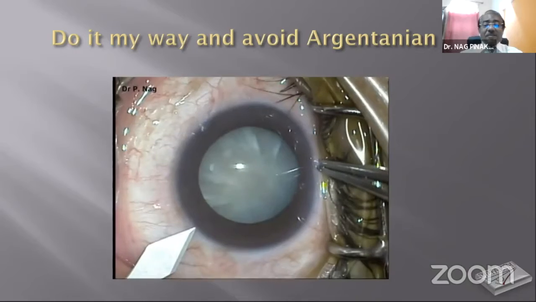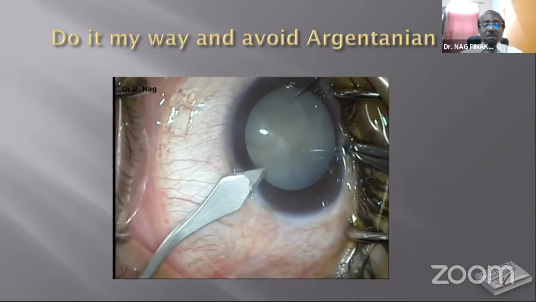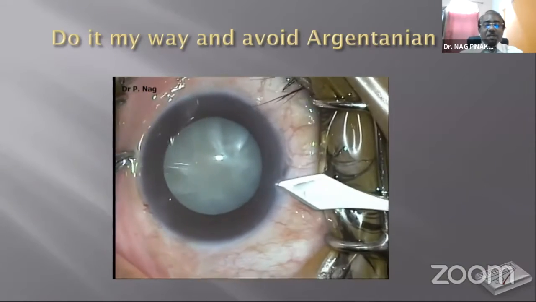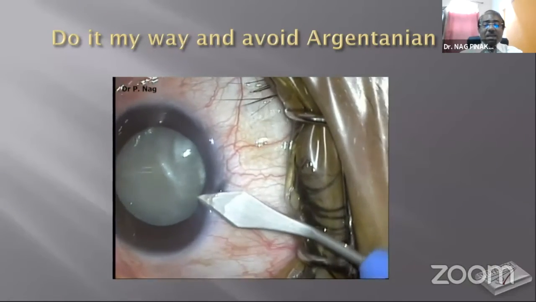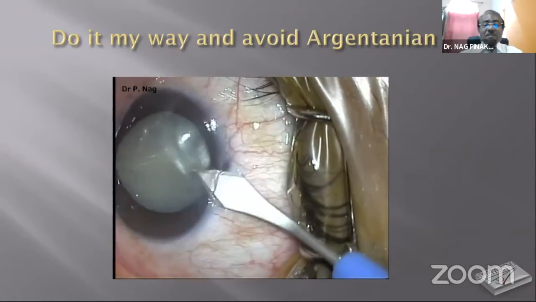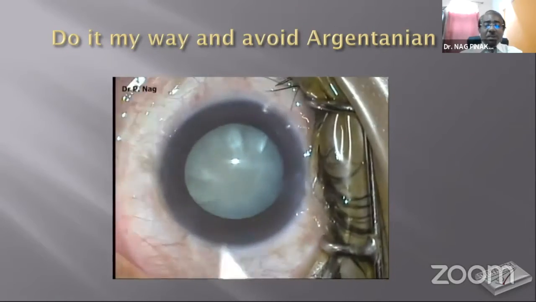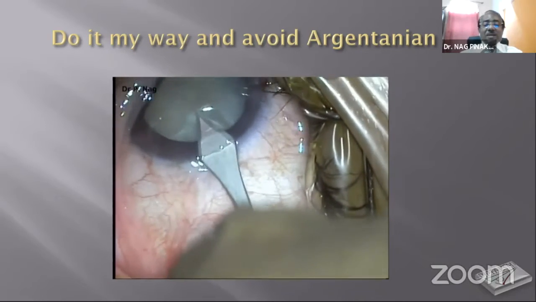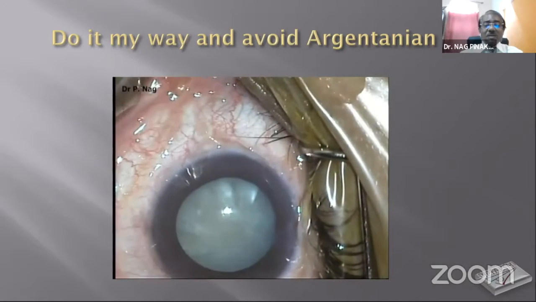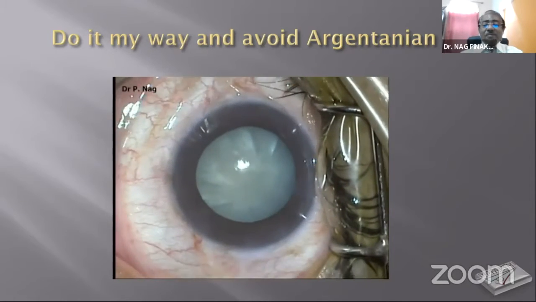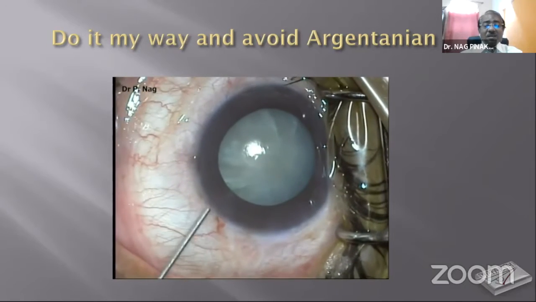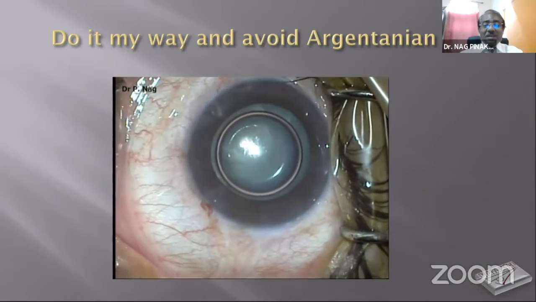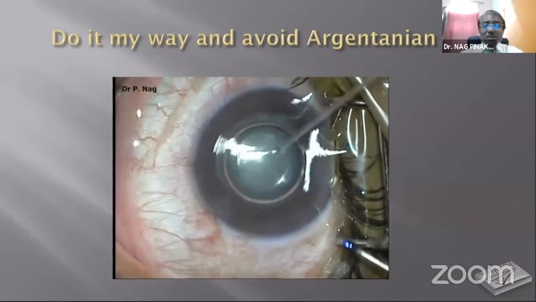Here you can see this is a very intumescent cataract. I did the side port. So nowadays I make sure that I sometimes nudge the peripheral cortical region so that most of the loose matter comes out and doesn't remain locally intact. And I have not come across any Argentine flag sign in the last 5 years. In fact, today I did 3 cases this morning and all came out very nicely.